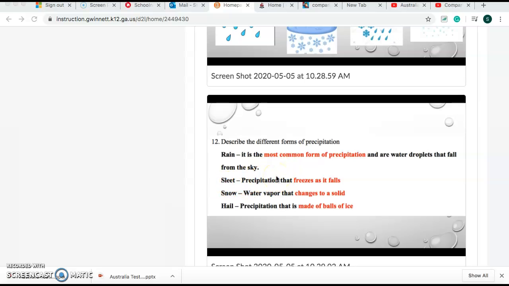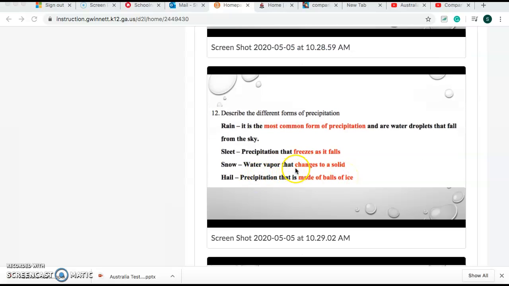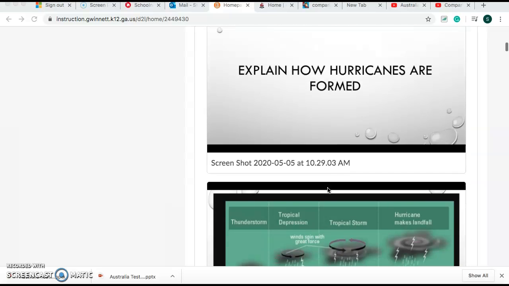Sleet, it's precipitation that freezes as it falls. It's freezing rain, guys. Snow, water vapor that changes to a solid. It changes into a snowflake. Hail, precipitation that is made of snowballs.